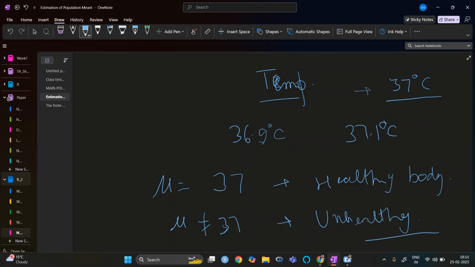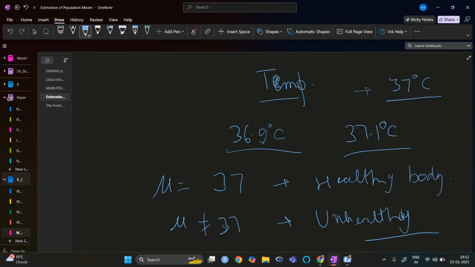Now, is it true in reality that if someone's temperature is 36.9 degrees Celsius or 37.1 degrees Celsius, they are unhealthy? No, it is not. So we say that it needs to be near about 37 degrees. If it is near about 37 degrees, then it is a healthy body. Now, how much near about? That also matters, right?